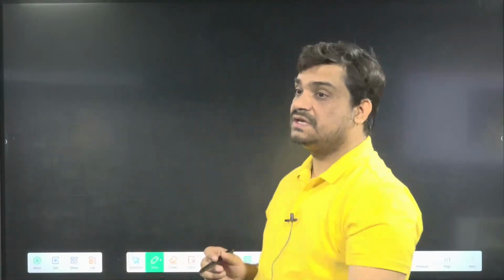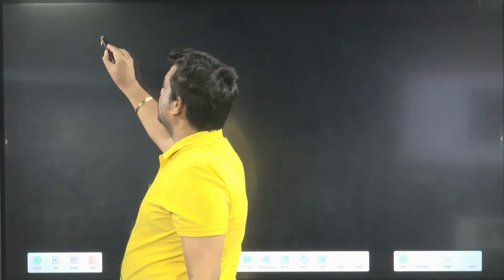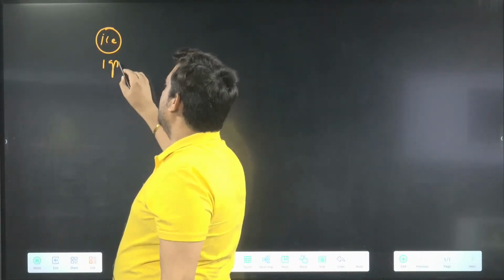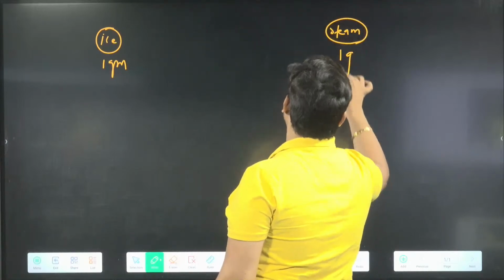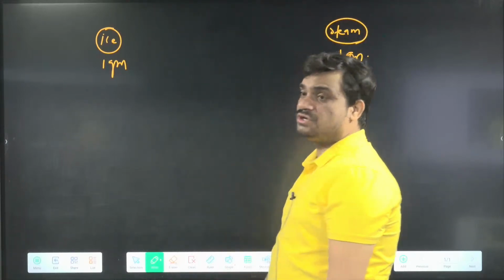If anywhere temperature is coming more than 100 degrees Celsius, like if I say one question, 1 gram ice and 1 gram steam. In this question you will take ice 1 gram and steam also 1 gram, and when you solve, the temperature of the mixture will come out as 280 degrees Celsius.